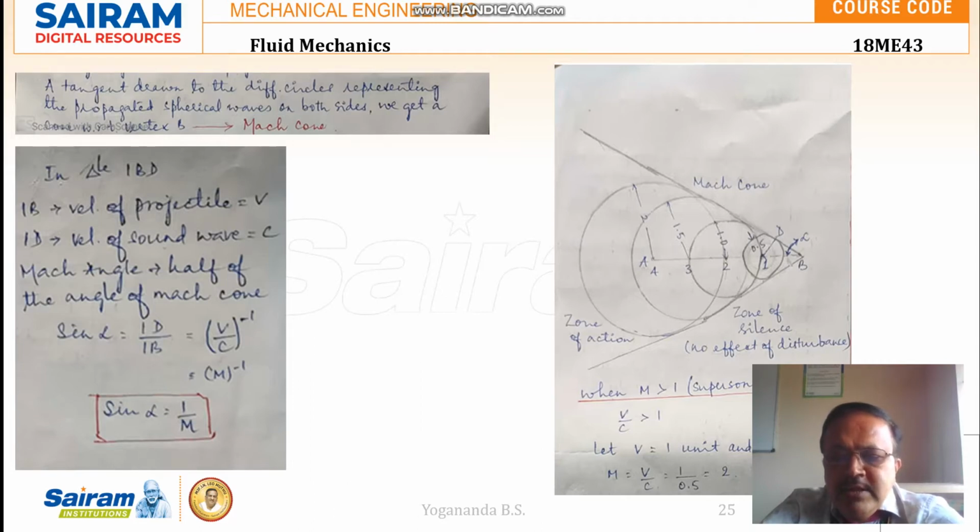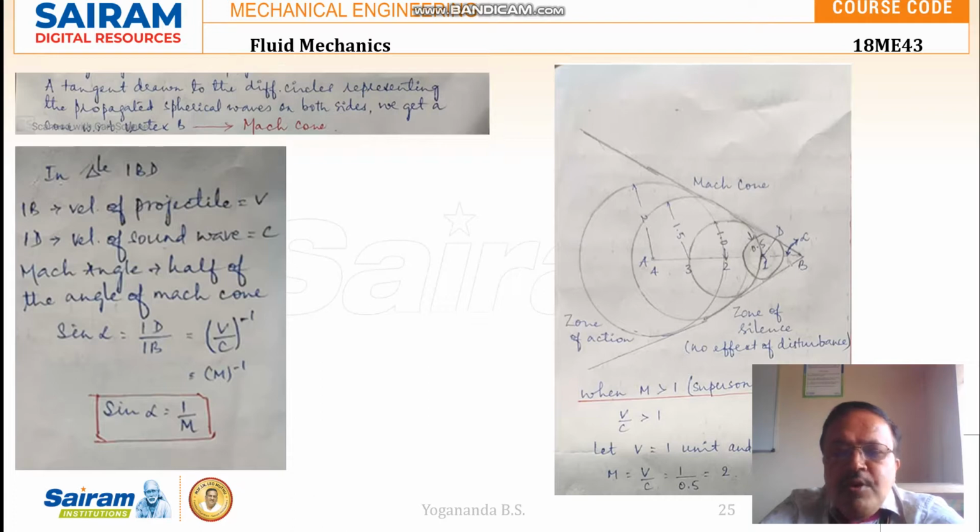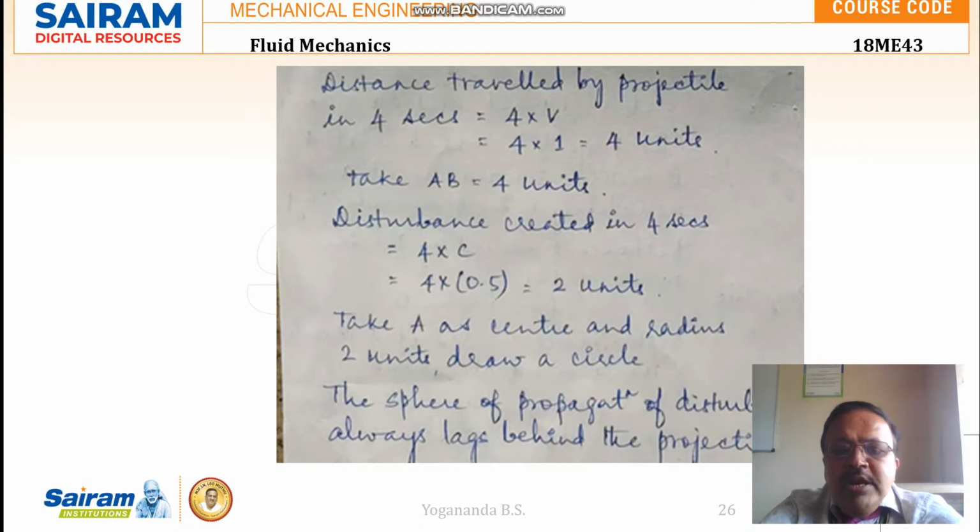So C will be taken as less than V. Let us take C as 0.5 units. Mach number is the ratio of V by C, so V is taken as 1 unit, so 1 by 0.5, so the Mach number is 2. Now V is taken as 1 unit and C as 0.5 units, where V is the velocity of the projectile and C is the velocity of the sound wave.